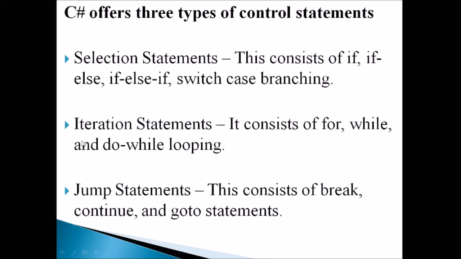The next type is the iteration statement. This type is used when we need to execute a set of statements repeatedly a number of times. The statements under this type are for, while, and do while. These can be called looping statements or iterative statements. The third type is jump statements. This is used to jump from one statement to another within the source code. The statements for this type are break, continue, and goto statements. So let us discuss them one by one.